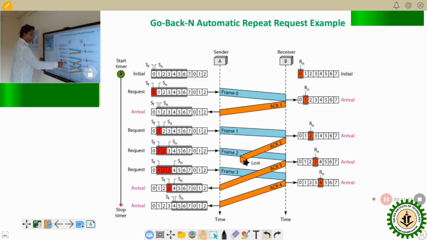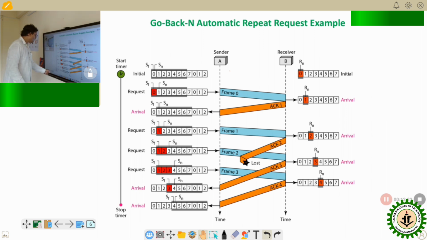Now it sends the frame 3. The receiver sends the acknowledgement for frame 3, which is marked by the acknowledgement 4. So the control variable is moved to the next location and the total window moves by one location, because acknowledgement 4 will cover the entire frames 0, 1, 2, 3. So 4 frames are already at the receiver side, so it will cover that number of frames, and it continues in the time domain as a continuous process. So this is the go back N ARQ.